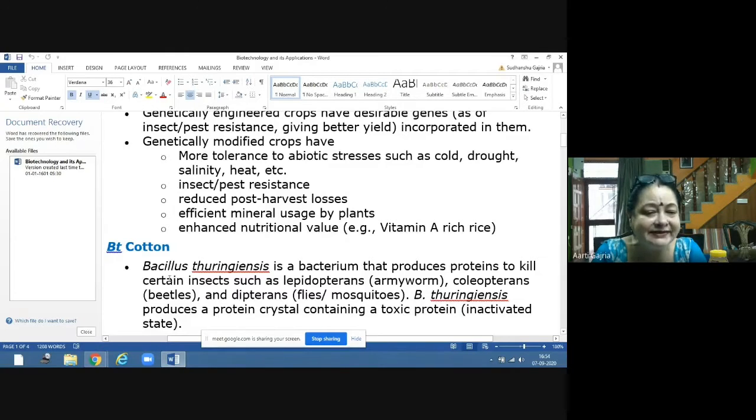This bacterium is producing proteins, and these proteins can kill certain insects. That means this bacteria, Bacillus thuringiensis, has some genes. Genes are what?